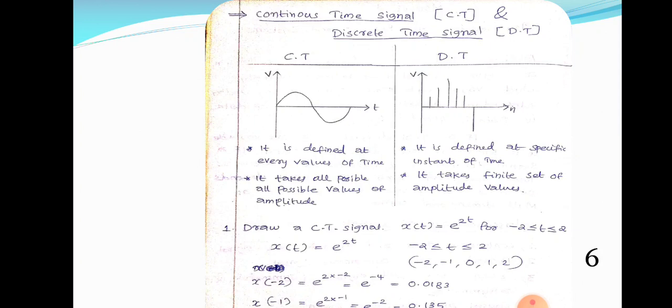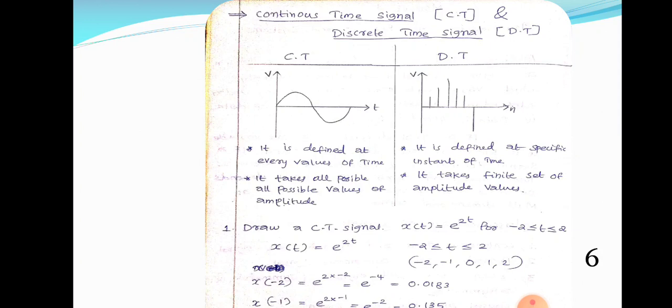Substitute the value of t is equal to minus 2, because we are going to calculate x of minus 2 is equal to e raised to 2t, is equal to e raised to 2 into minus 2, is equal to e raised to minus 4, is equal to 0.0183. In the same manner, you can find x of minus 1 is equal to e raised to 2 into minus 1, is equal to e raised to minus 2.